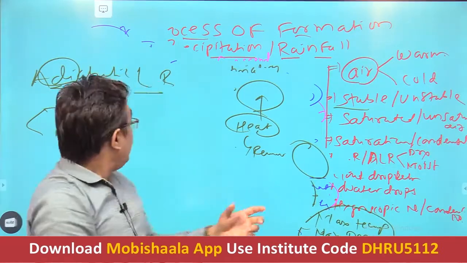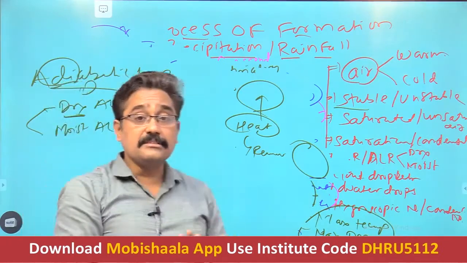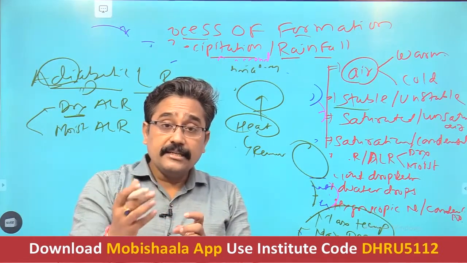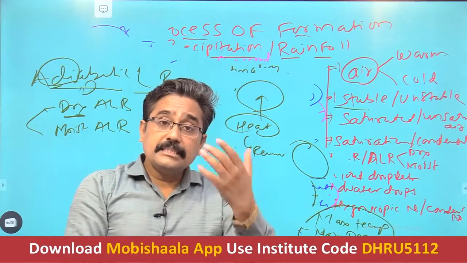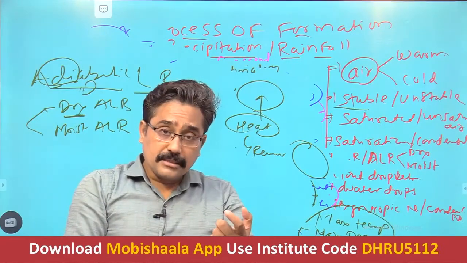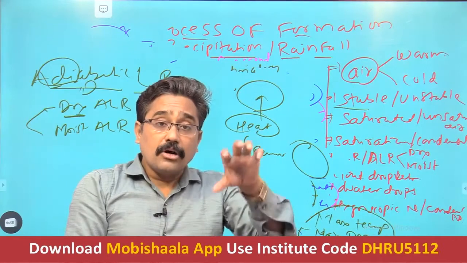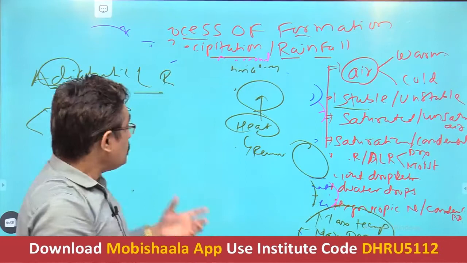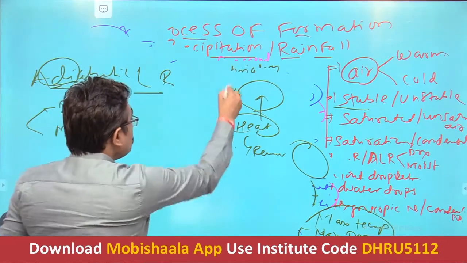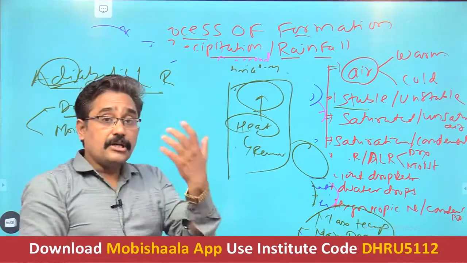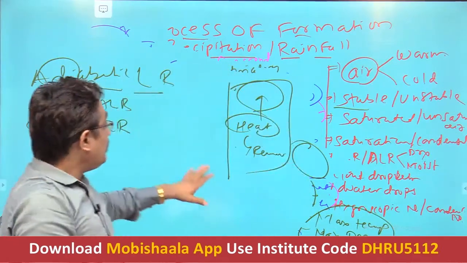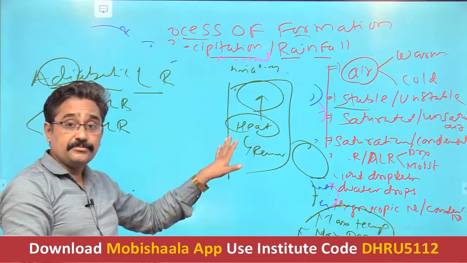But in the adiabatic process, the change of temperature of the air, in other words the cooling or warming of that air parcel, or its expansion or contraction, or the ascent or descent of the air, is devoid of this heat exchange.